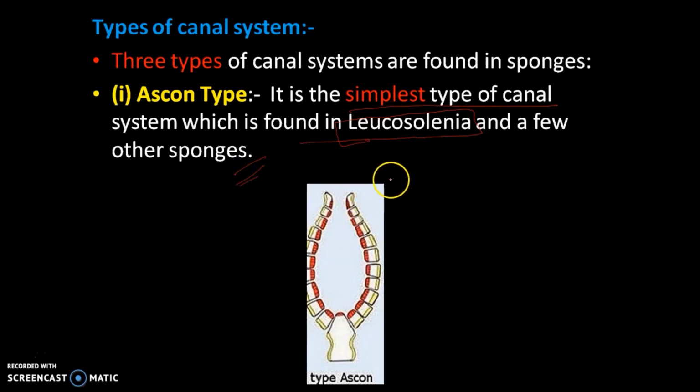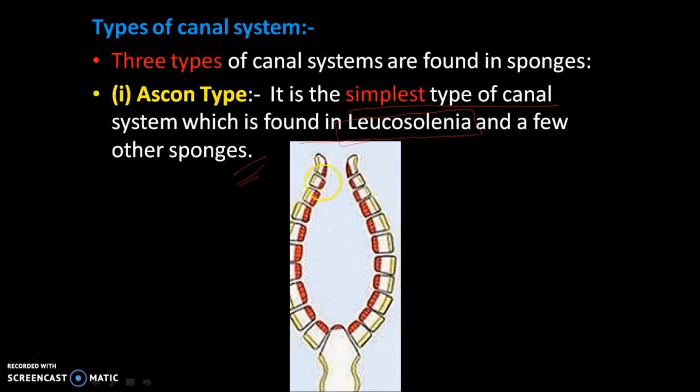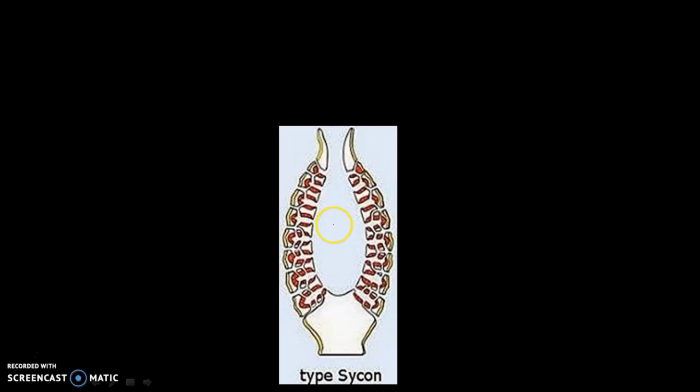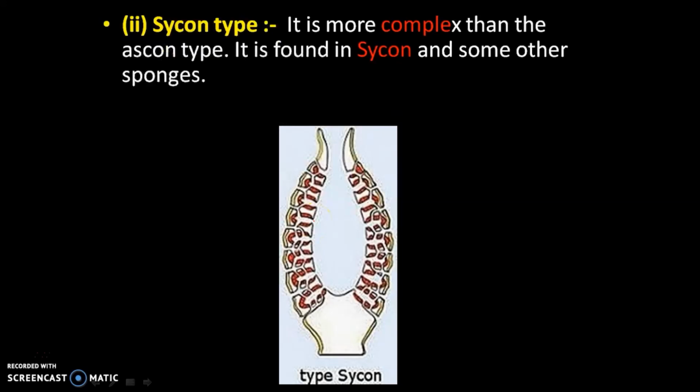The canals are very simple, just straight canals without any branching system. They have a dermal pore, the ostia, and then directly open into the cavity called the spongocoel.